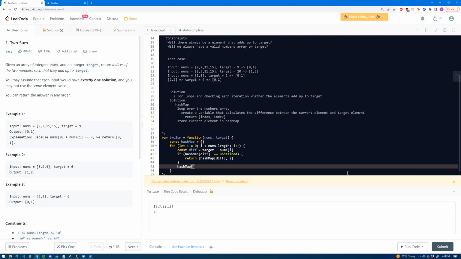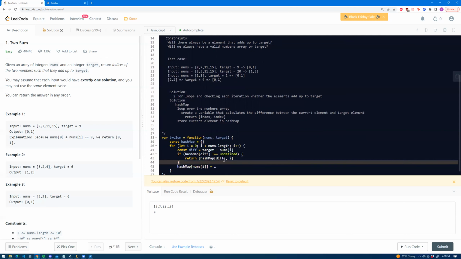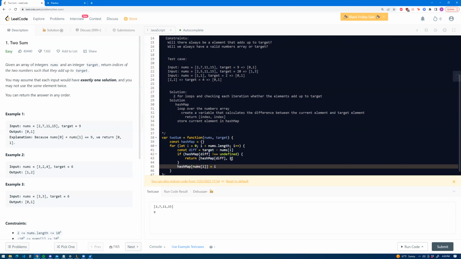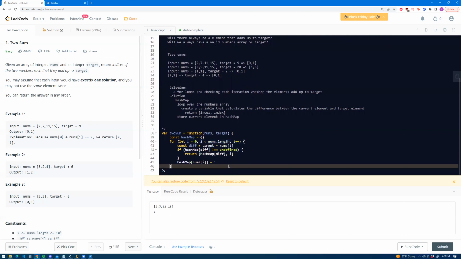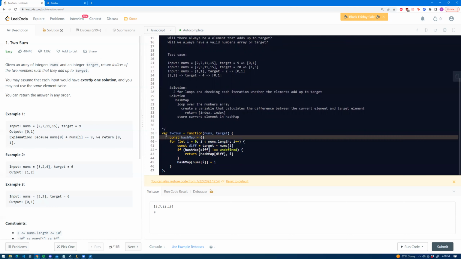So in here, we're gonna store the current element in case we don't reach this if statement. Since we're returning, the function would stop here anyways. So nums at i, we're gonna set equal to i. The reason we're setting it equal to i is because we just want to get the index of it. So this would be the index of that current number when we call this, and i would be the current iteration. And yeah, that should be it for our problem.